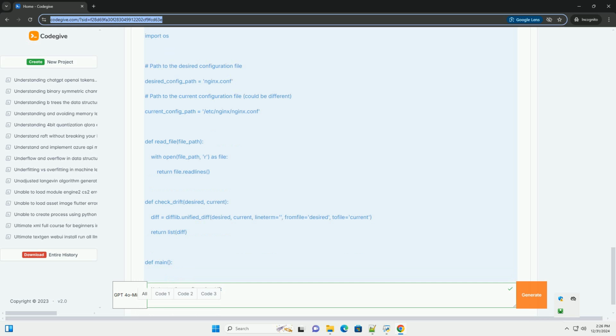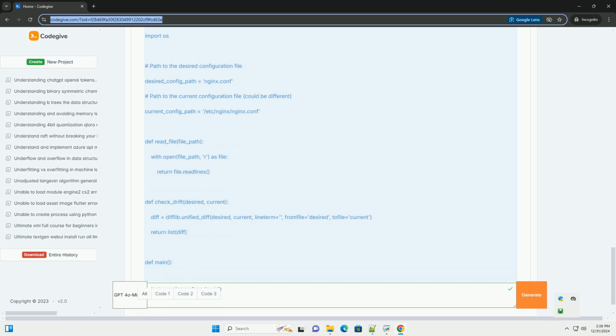desired_config, current_config. If drift. Print, configuration drift detected. For line in drift. Print, line. Else. Print, no configuration drift detected. If __name__ equals __main__, main. Step 3, run the script.